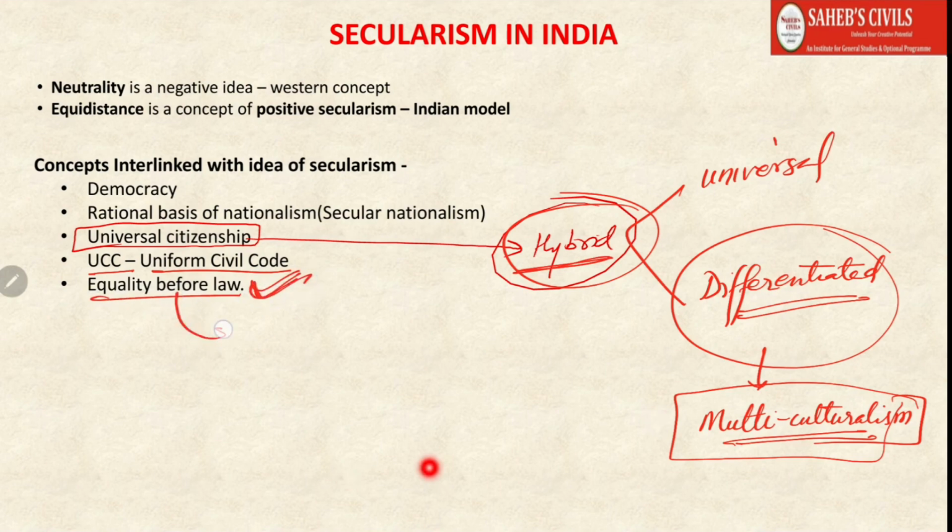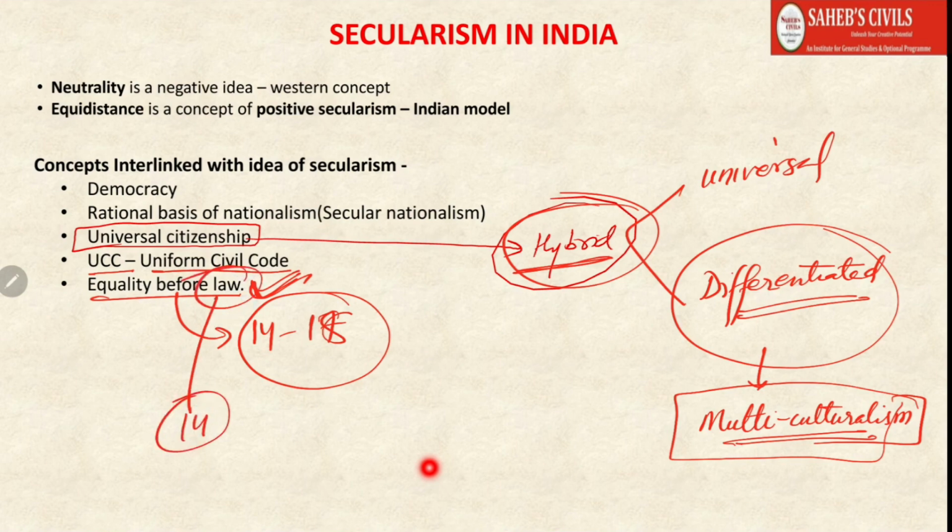We know that in the Indian Constitution, from Article 14 to Article 18, we have the right to equality, and within that Article 14 is the right to equality before law. So for a secular country we need all these features.